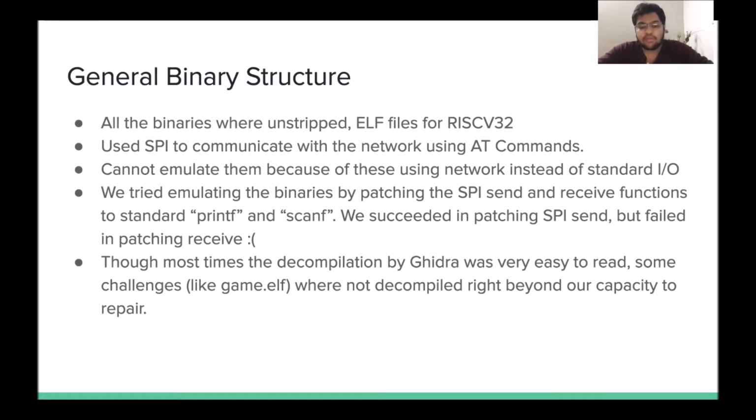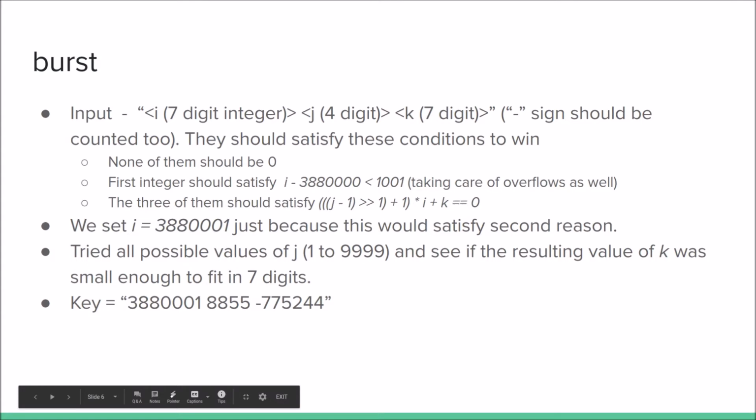Though most of the time the decompilation was very easy to read, some of the challenges like game.elf were not decompiled right, beyond our capacity to repair. In the challenge burst, we had to input three signed integers. If they satisfied certain conditions, we win the challenge. We set the first integer to the most obvious integer and then brute forced the second integer so that the third integer doesn't cross the limit of 7 digits posed by the challenge.